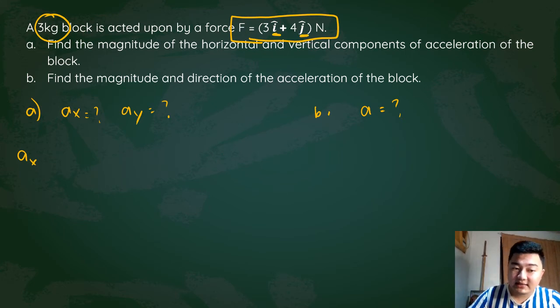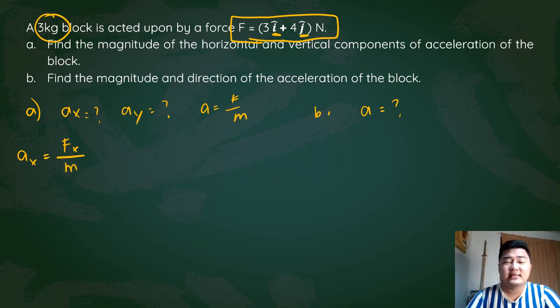So to solve for ax, or the acceleration along the x-axis, we know that a is equal to F over m, right? So ax will be equal to the force along the x divided by the mass. Now, why does mass not have a subscript x? Remember that mass is a scalar quantity, so it doesn't need direction to be fully defined. And of course, it will not make sense if you say 20 kilograms to the right. So this will be our formula to solve for the acceleration in the x-axis.